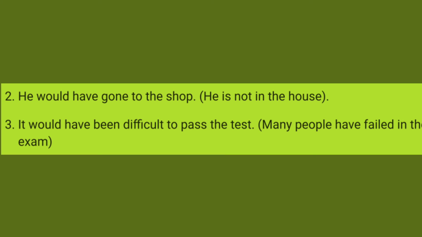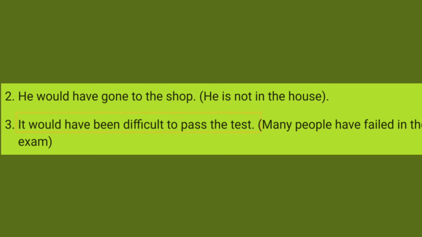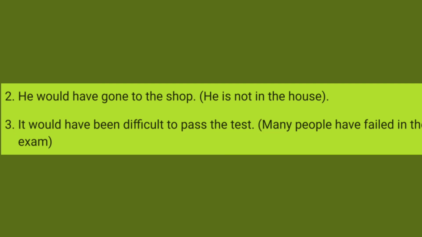Look at another sentence: it would have been difficult to pass the test. Many people have failed in the exams and we guess that the test might have been difficult. So we say it would have been difficult to pass the test. So this is how we use "would have" as a phrase in sentences in English. I hope you have learned the use of "would have" and you can now use it in sentences.